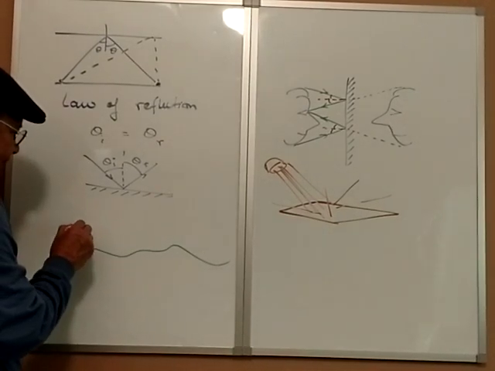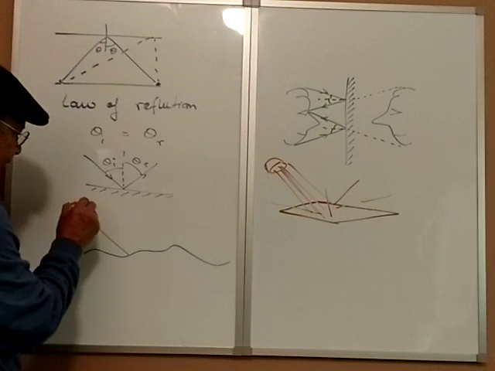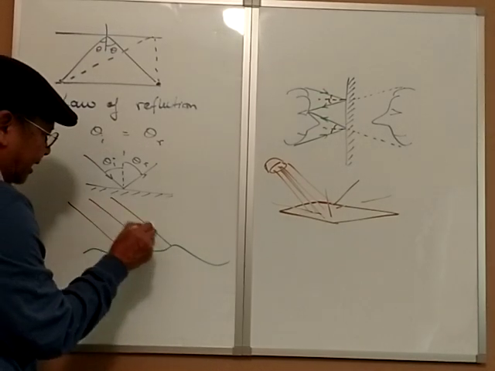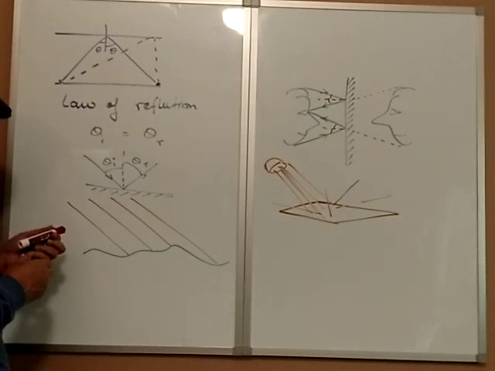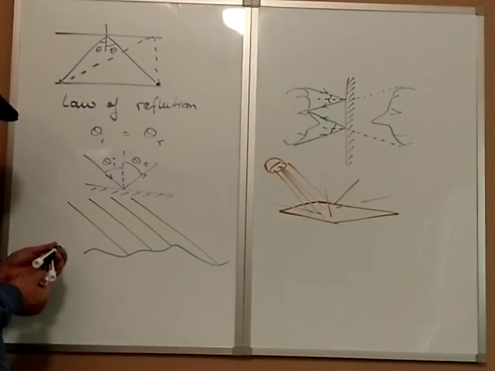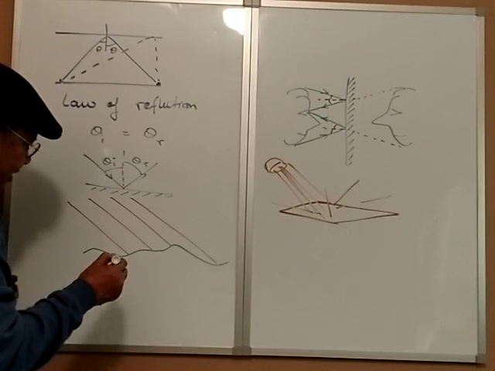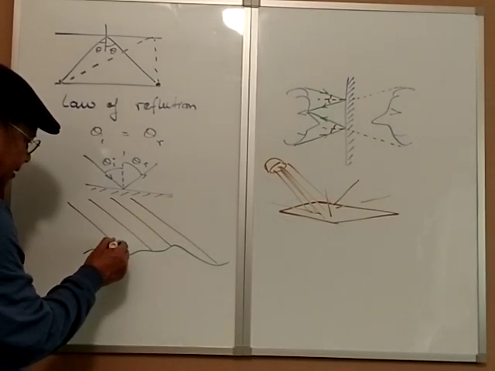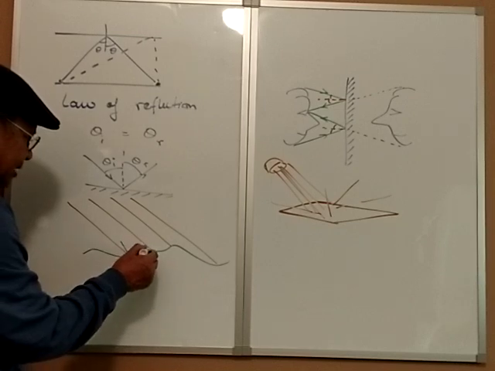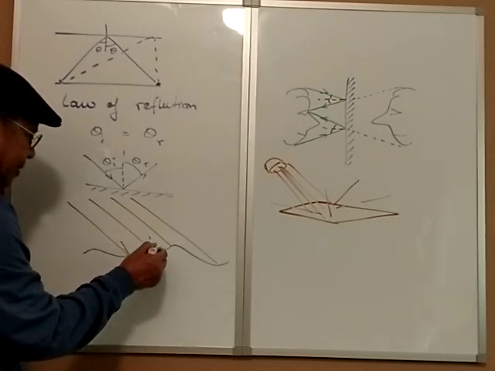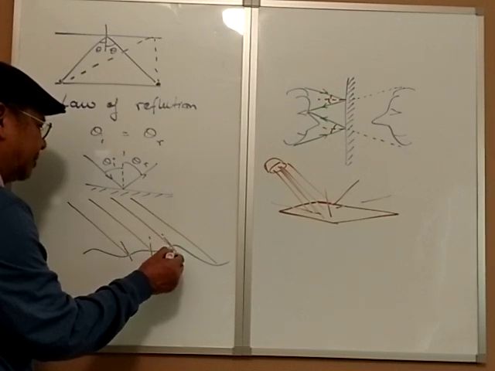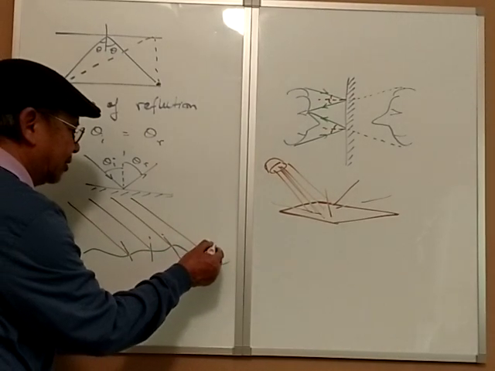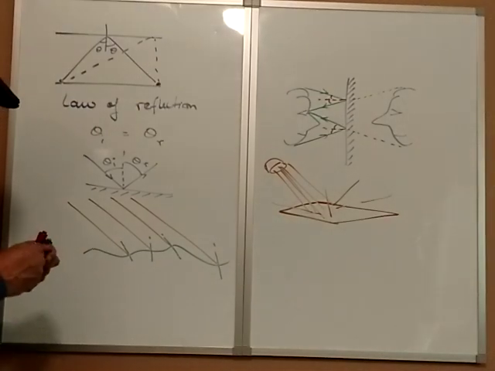So whenever light rays hit here, there, no matter where it hits, it still has to obey the law of reflection. At this point, this will be the perpendicular. At this point, this will be the perpendicular.